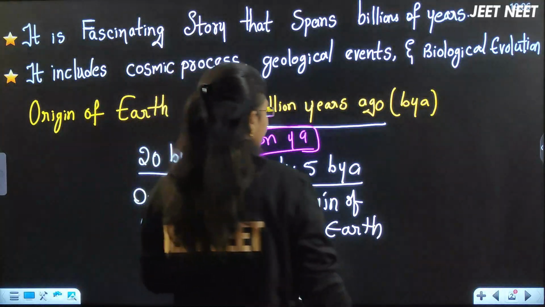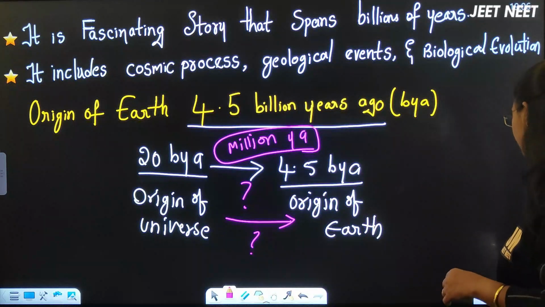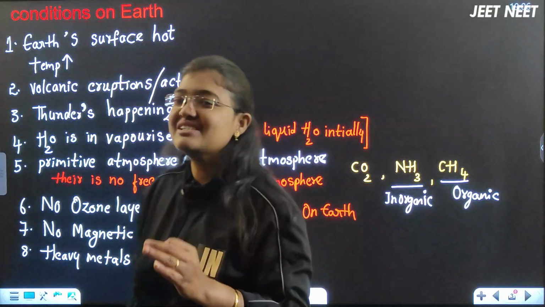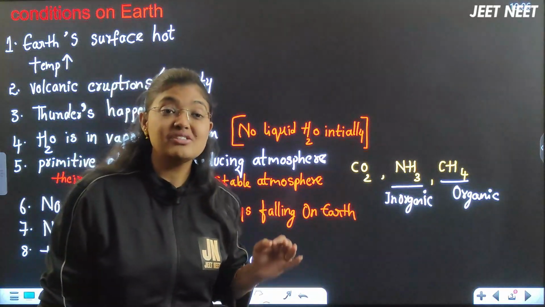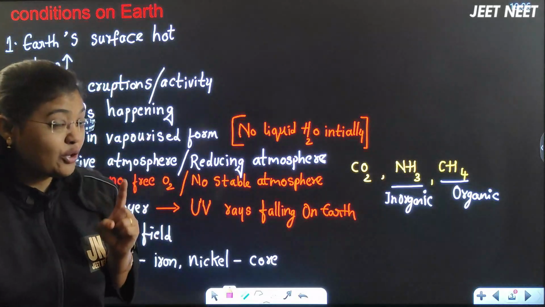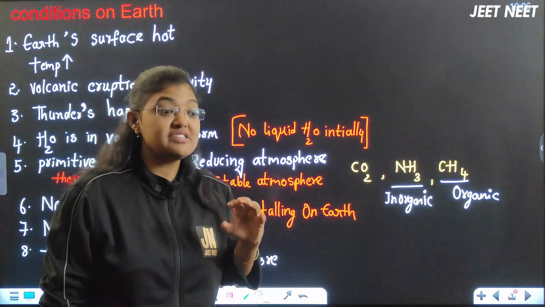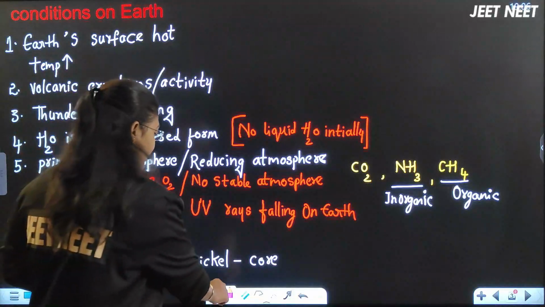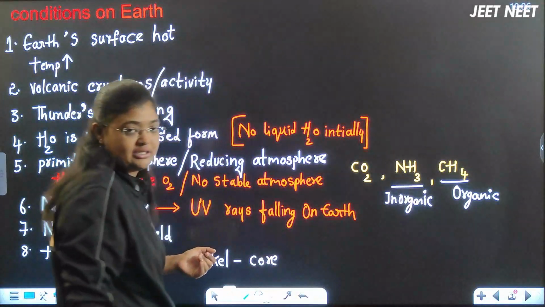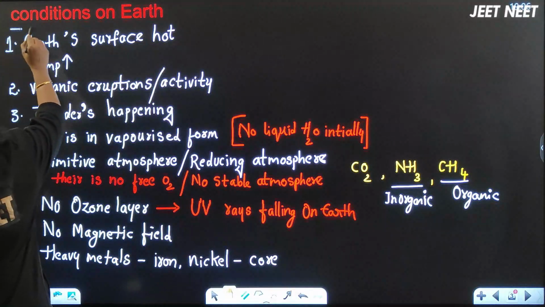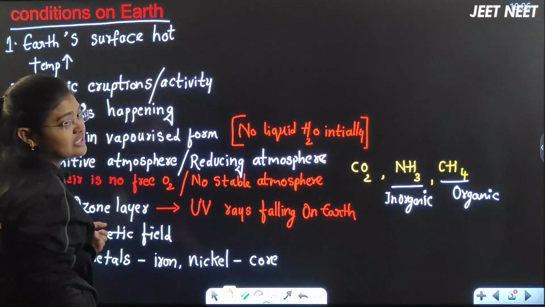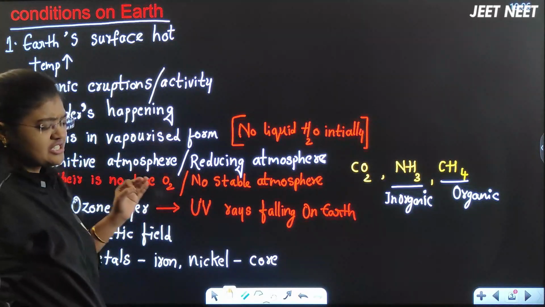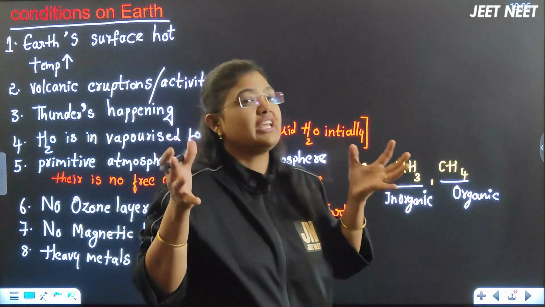Okay, now let me come to the exact point of the origin of Earth, how it happened. Now I am teaching about the conditions on Earth when the origin of Earth happened. I am talking about the origin of Earth, in the sense the first-time Earth formation, when it happened, what were the conditions on the Earth? So imagine now, beta, what would be the conditions on the Earth when the Earth was formed for the first time? First time, beta, all these things you have to imagine.